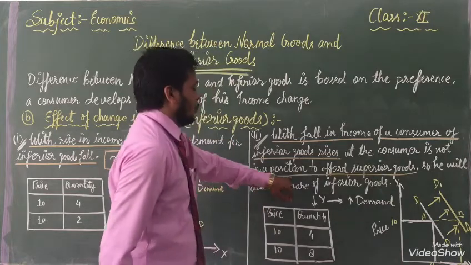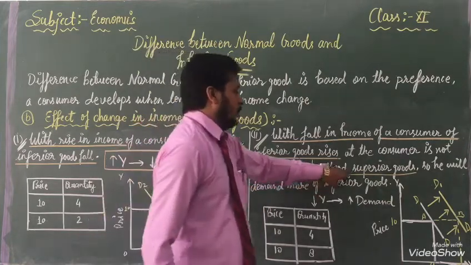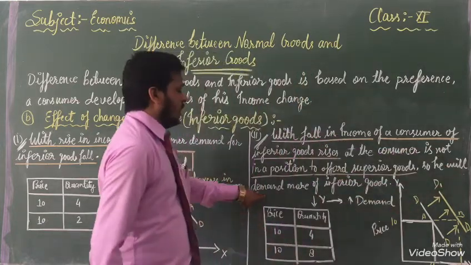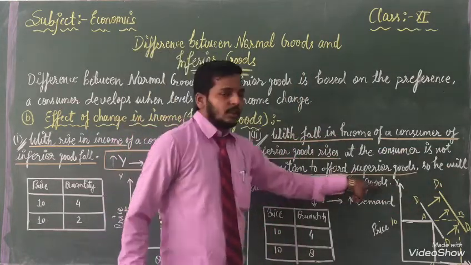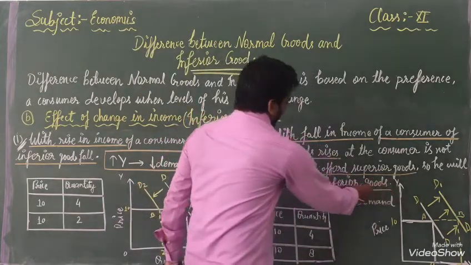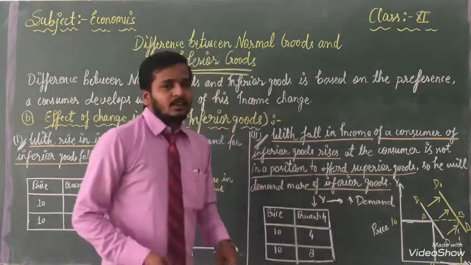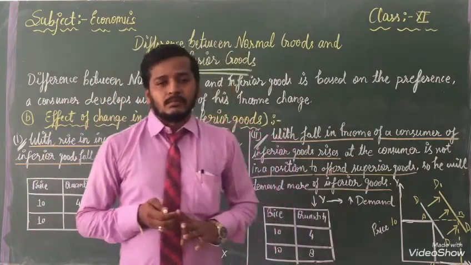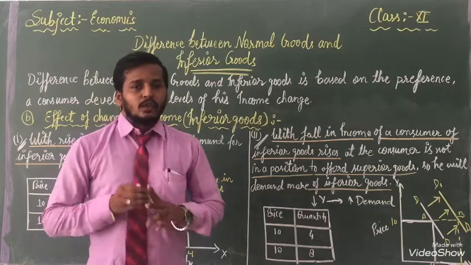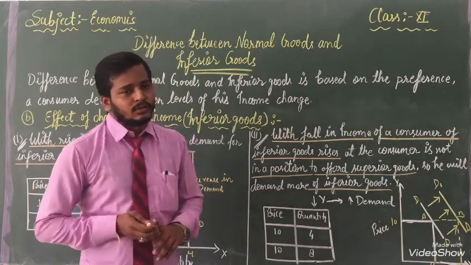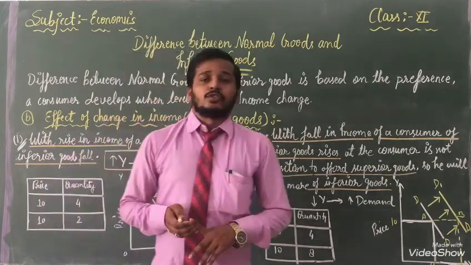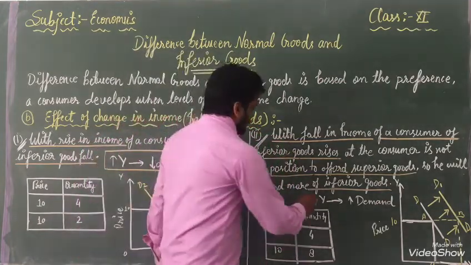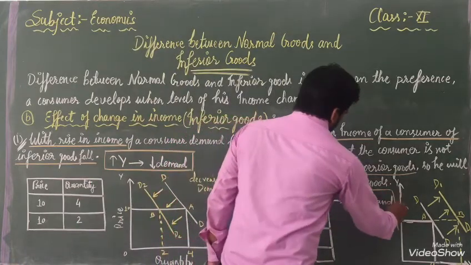Okay, in the position of afford superior goods, so he will demand more of inferior goods. Then our demand will increase. Why our demand will increase? Because we don't have sufficient income. That's why our demand will go in the favor of inferior goods. Inferior goods का डिमांड उस समय क्या होगा, बढ़ जाएगा. क्यों बढ़ जाएगा? क्योंकि हमारे पास इनकम है ही नहीं.